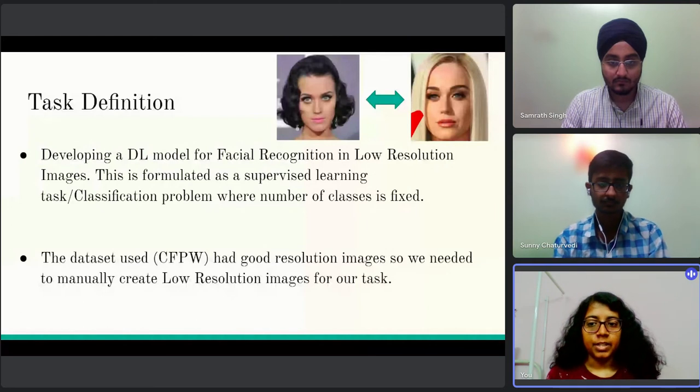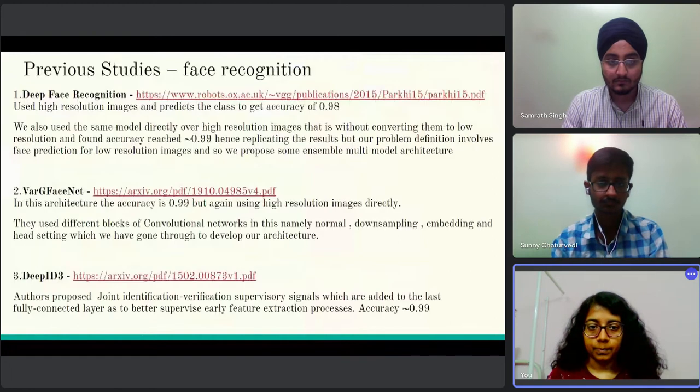The dataset used is CFPW, which we will be talking about later as well. This dataset had good resolution images, so we needed to manually create low resolution images for our task.